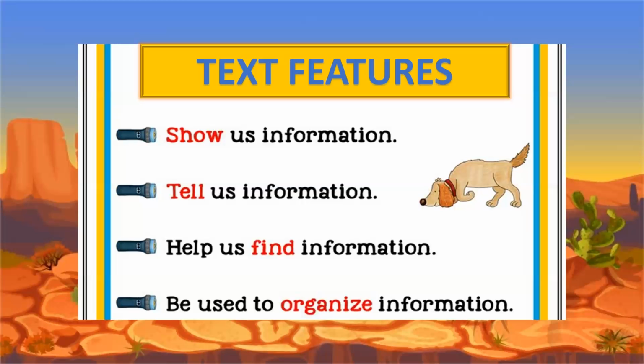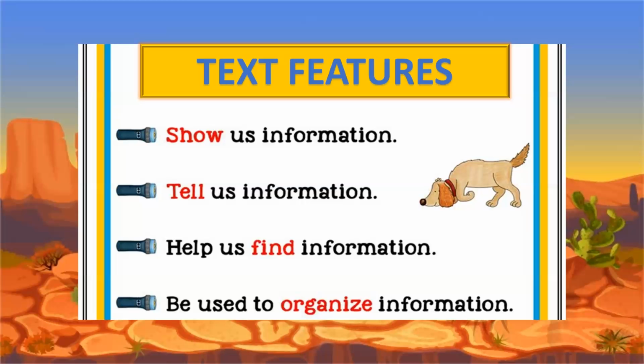This will include more information, maybe through maps, through graphics, and so on. And also the text features help us find information. As you can see, if you use your books when you want to find a specific topic, we go to the table of contents and we start looking for the topic, we see the page and then we move directly to the page without wasting time.